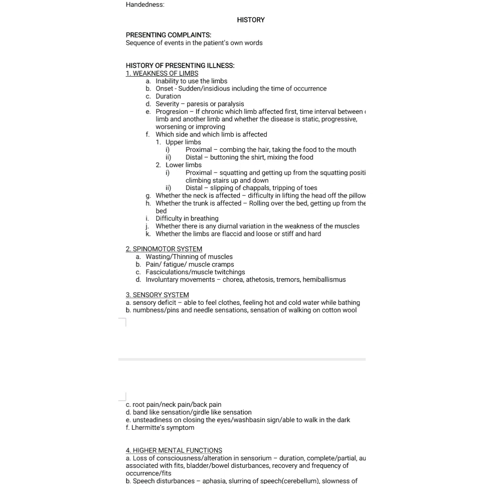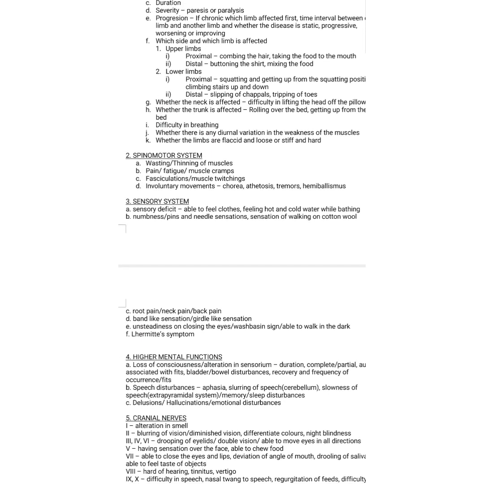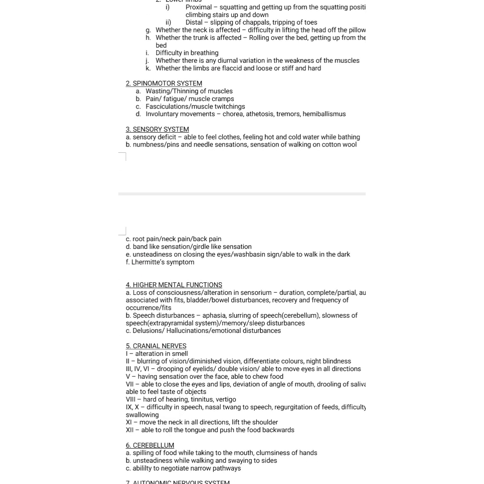Then you have to go with the sensory system, any sensory deficit, like whether he is able to feel the clothes, feeling hot and cold water while bathing, any numbness, pins and needle sensation, sensation of walking on cotton wool. Sensation of walking on cotton wool is seen in the posterior column lesion, like any tabes dorsalis. So you have to rule out. Then any root pain, neck pain, back pain, any band like sensation, girdle like sensation. So these will be seen in the degenerative demyelinating disorders like GBS, multiple sclerosis.